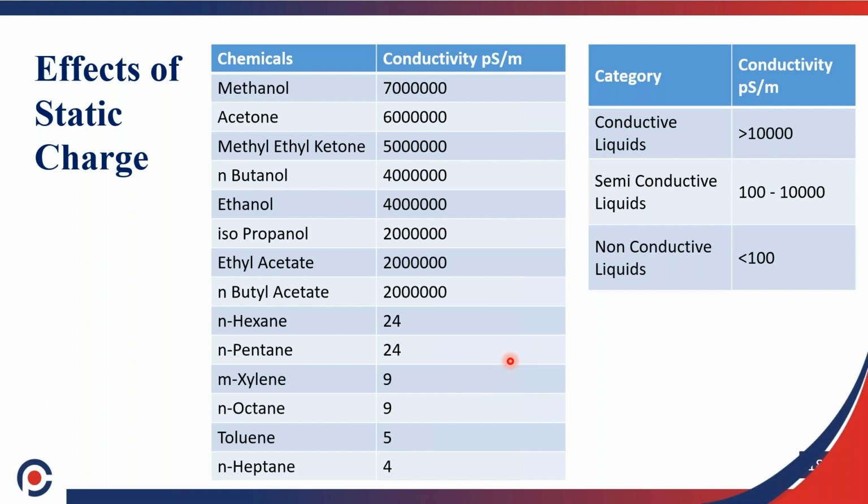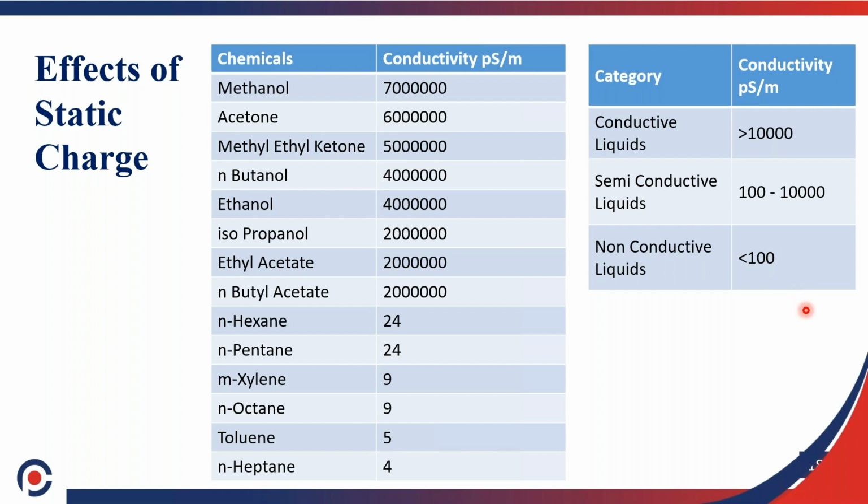If you are going to do any operation with a non-conductive liquid, you need to pay extra care while dissipating charges. Based on the conductivity, liquids are separated into 3 categories. More than 10,000 pS per meter is called conductive liquid. 100 to 10,000 is called semiconductive liquid. Less than 100 is called non-conductive liquid.